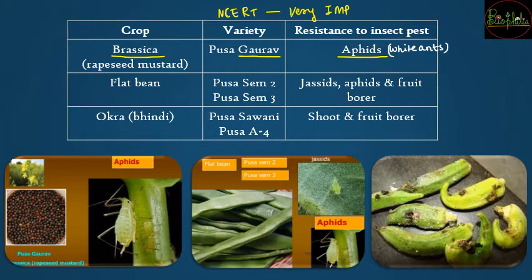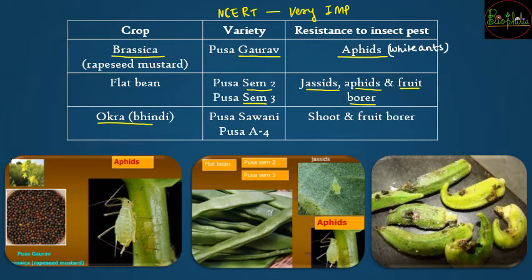फिर flat bean है, flat bean में you are going to have two varieties, that is Pusa Sem 2 and Pusa Sem 3. So these are going to be resistant to the insect pests, that is aphids and fruit borer. So fruit borer, because flat bean का हम fruit part खाते हैं, so if fruit borers are going to be present, then the crop yield is going to be reduced.